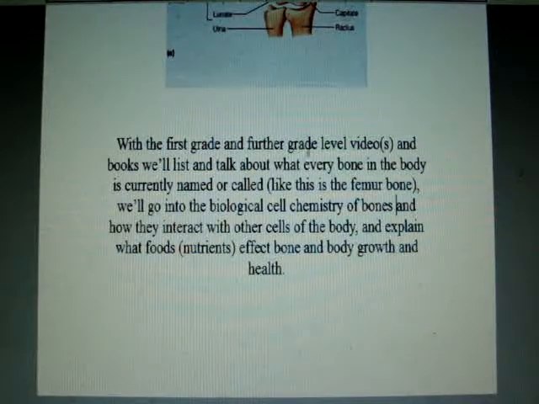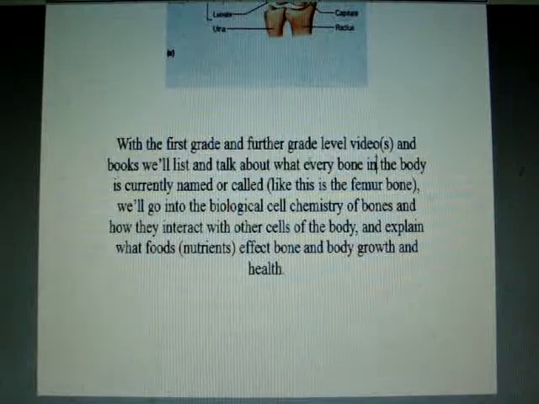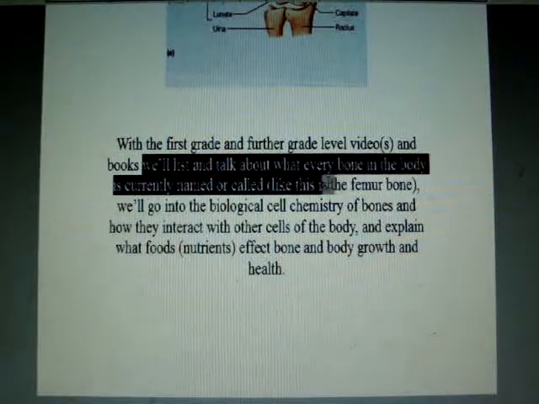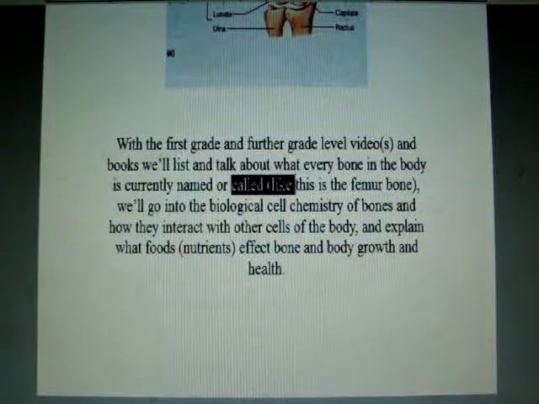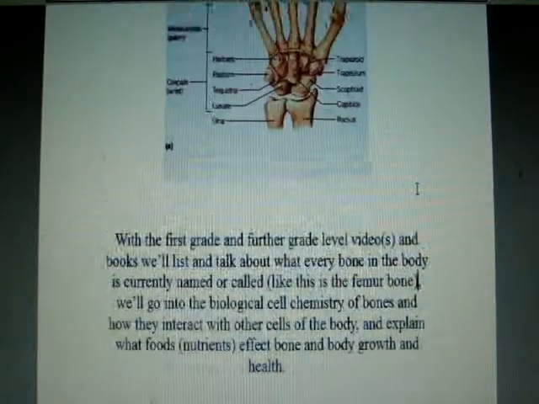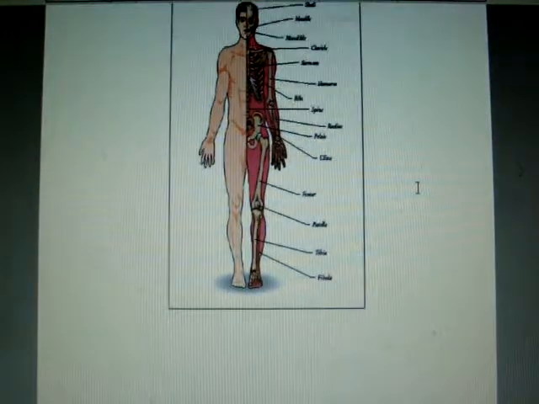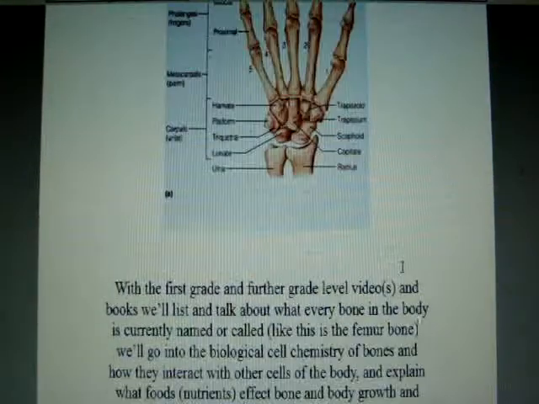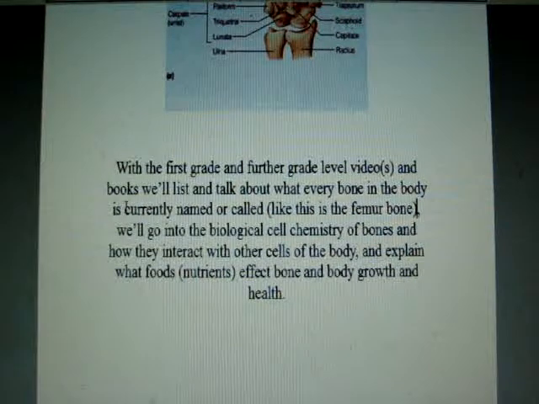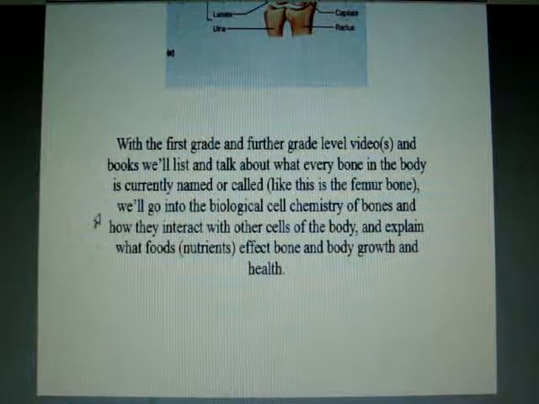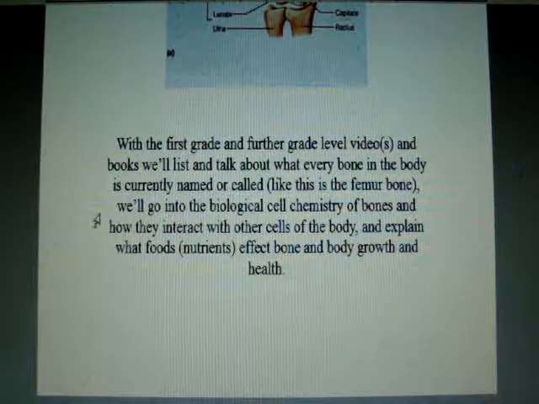higher grade level videos and books will list and talk about what every bone in the body is currently named or called. Like, this is the femur bone, right? And we explain that this is a femur bone right there. That's a big bone that holds our legs up, or part of our leg up. So in future books or videos, when you're older, we'll explain what each bone's called, like the names of all bones, so we can memorize that to be a doctor and heal, and to genetically engineer bones more efficiently to heal the environment.